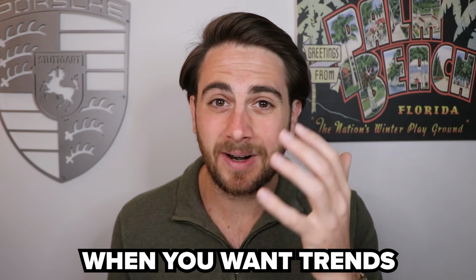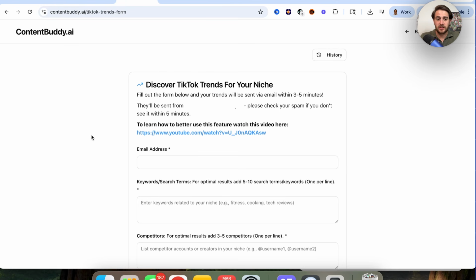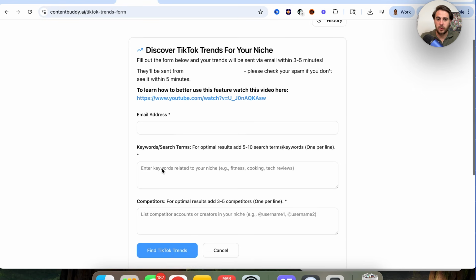There's actually a new AI tool that allows you to schedule out when you want trends sent to you and what kind of trends you want, and it will actually go through and find them for you. Check this out. So that AI tool that I'm using is Content Buddy right here, because if we come into find TikTok trends, we could see that right here, we could put in our email address. We could put in keywords that we want to rank for in our niche. We could put in our competitors, and you could see that you could click on find TikTok trends, and then this will go off and find them to you and email them to you.